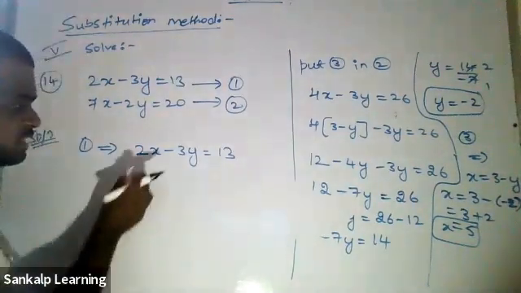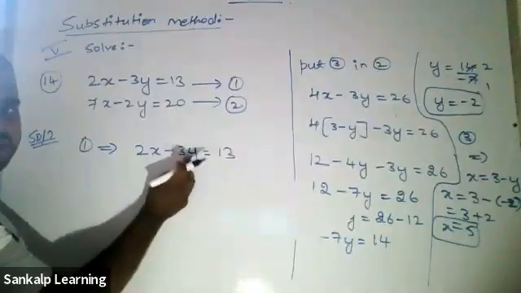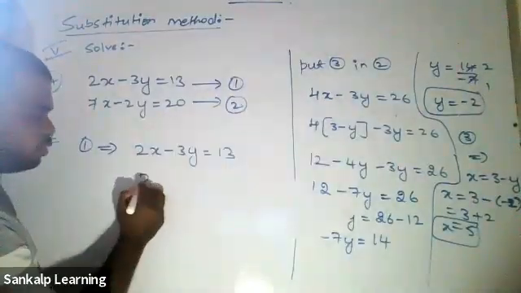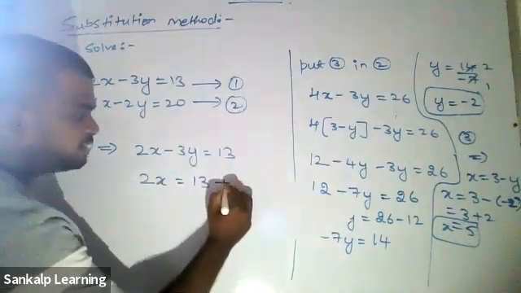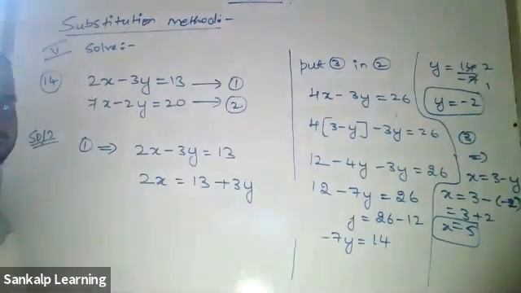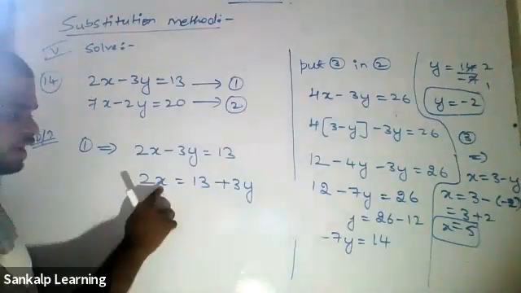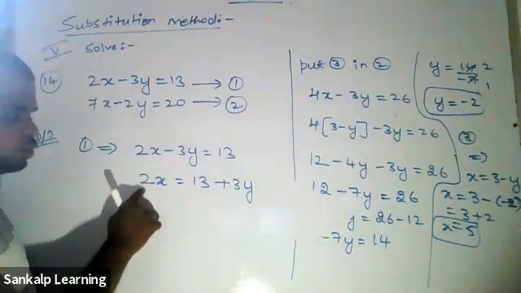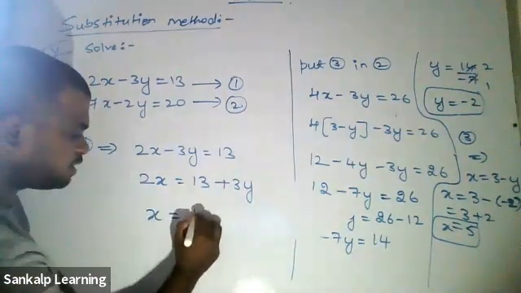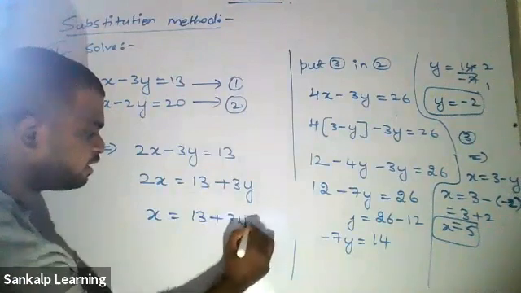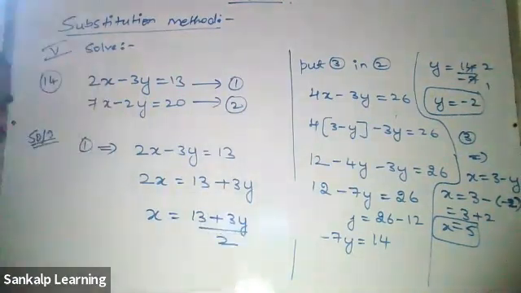Okay, then we need only x. First of all, we don't need minus 3y. Just send it to the other side. 2x equal to 13 minus 3y; when sent to the other side it becomes plus 3y. Now I just want x again. We don't need this 2. This 2 is in multiplication, so when it goes to this side it becomes division. Therefore, x is equal to 13 plus 3y divided by 2.